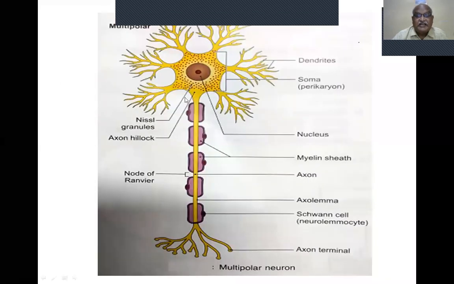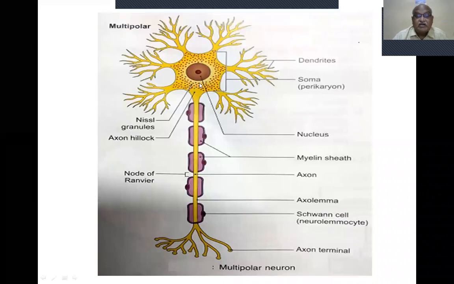These are the dendrites. This is the axon, coming from the base of the neuron cell body. This is called the soma or perikaryon, the cell body. This is called the axon hillock. This is the long tail, the axon. And these sharp tree-like processes are called dendrites.